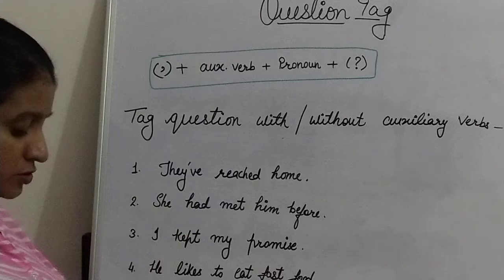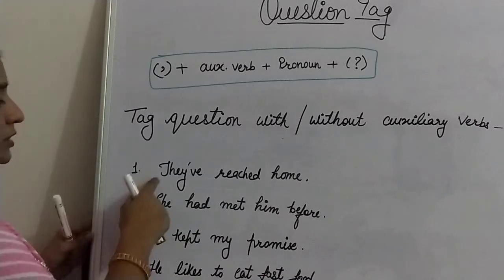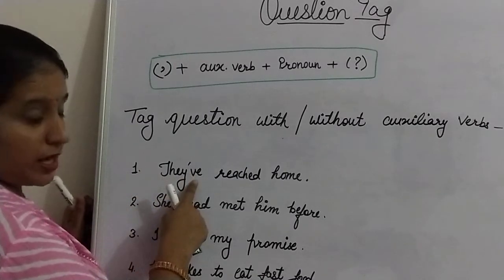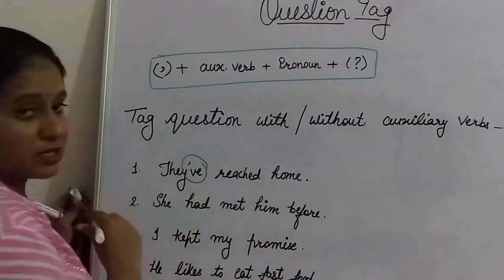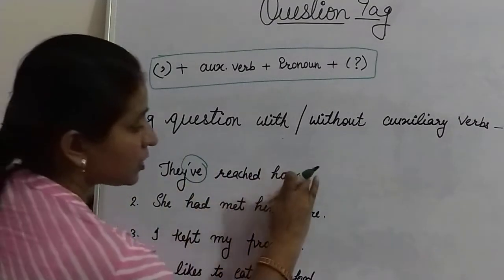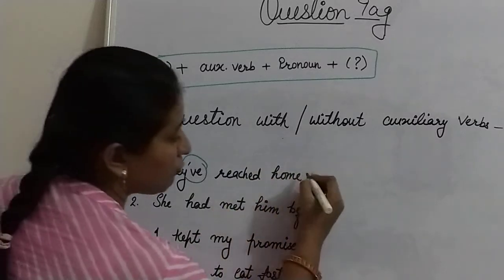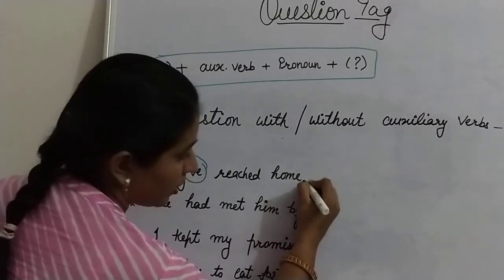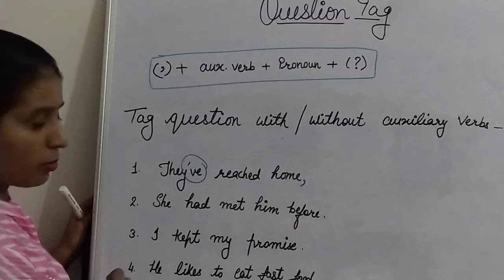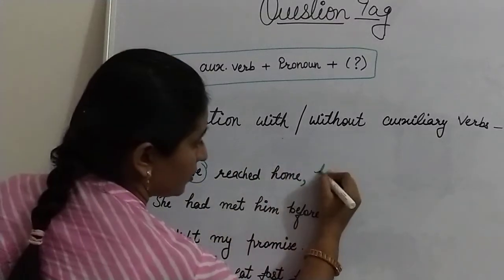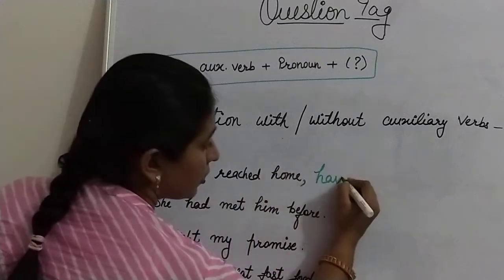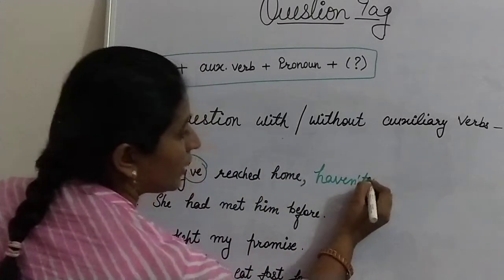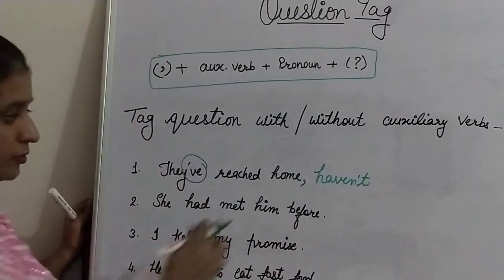First, see the example. They have reached home. Here in the short form, a helping verb is given, that means an auxiliary verb is given. So the first rule is remove the full stop and use a comma. Here have, your statement is in positive, so take negative.